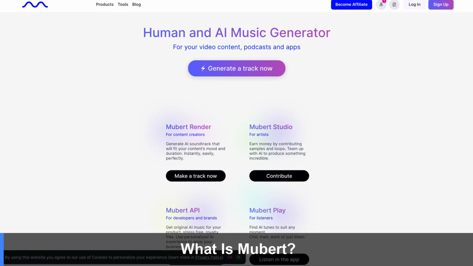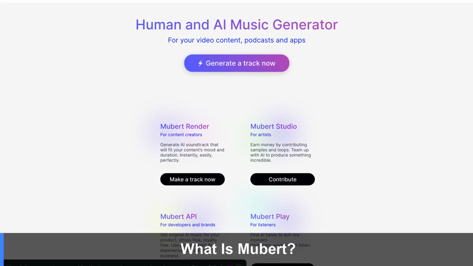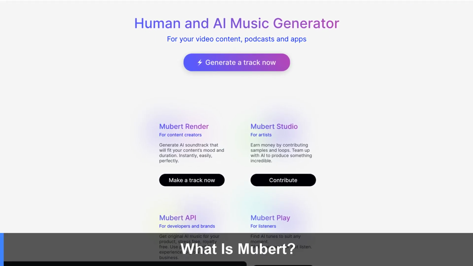So what is Mubert? Straight from the source, discover Mubert, the best AI music generator for royalty-free music. Generate music from text prompts for videos and projects online. Create royalty-free audio in plain words. It lets you generate royalty-free AI music without any skills. Let me show you what it can really do.